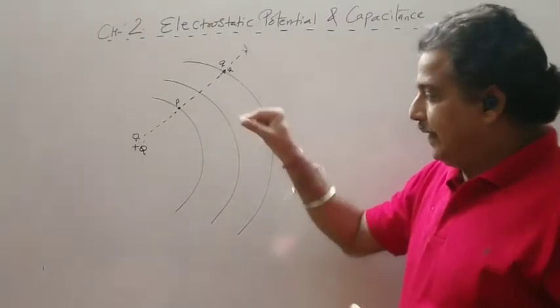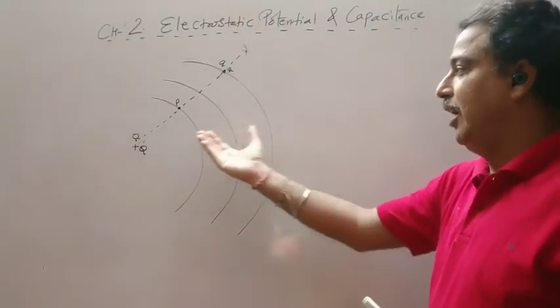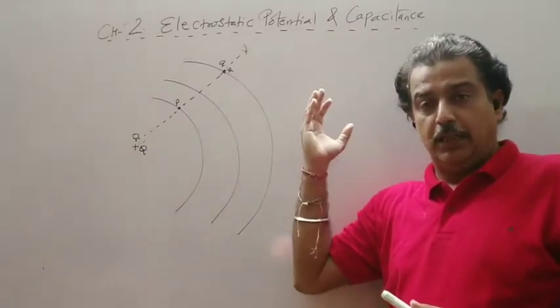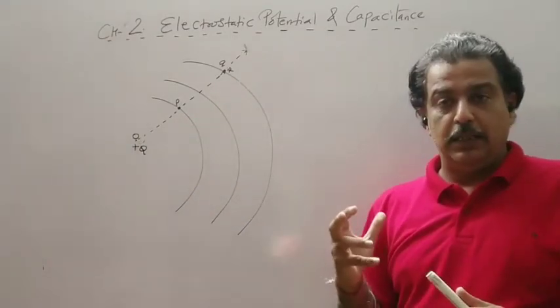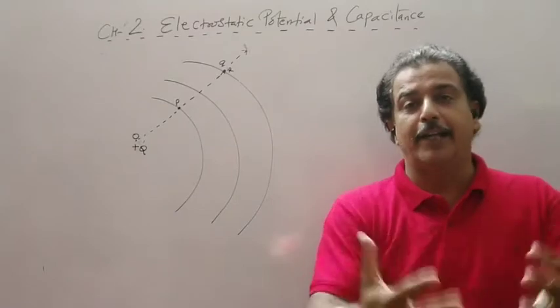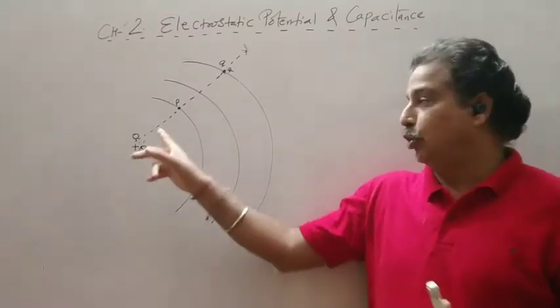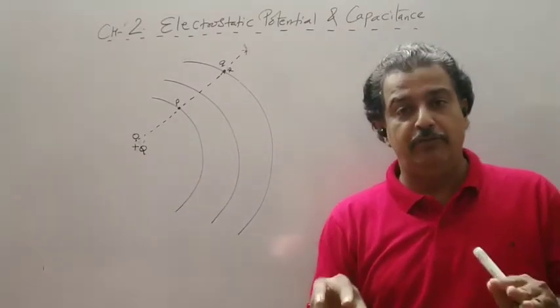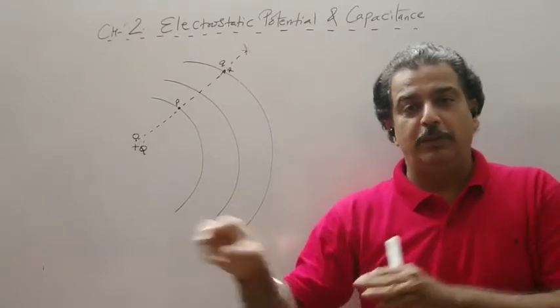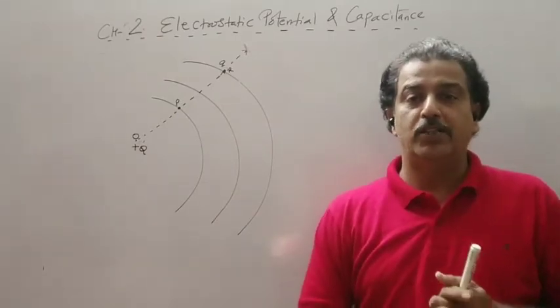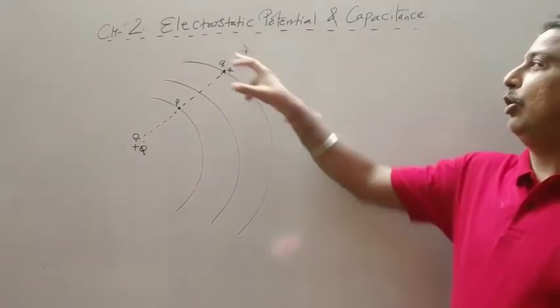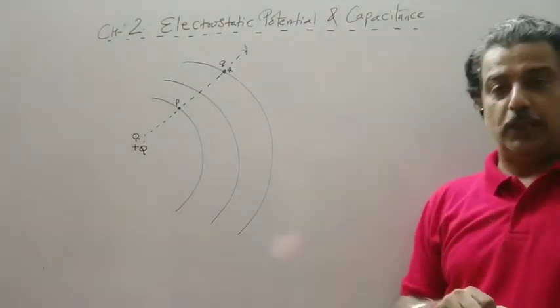So if I place any test charge in the electric field, it will be repelled. Now I have to do work against this source. Whatever amount of work I do will be stored in the form of a potential energy, which we call the electrostatic potential energy.